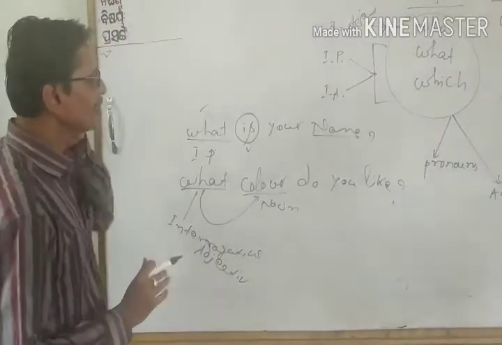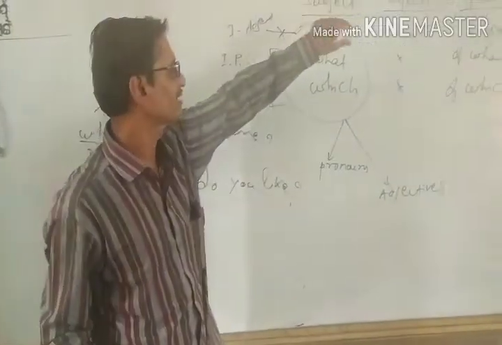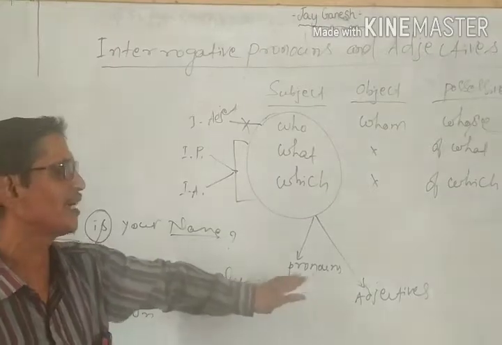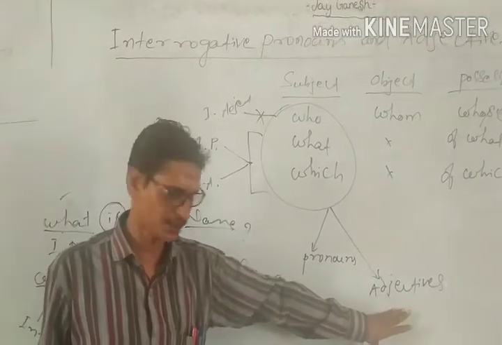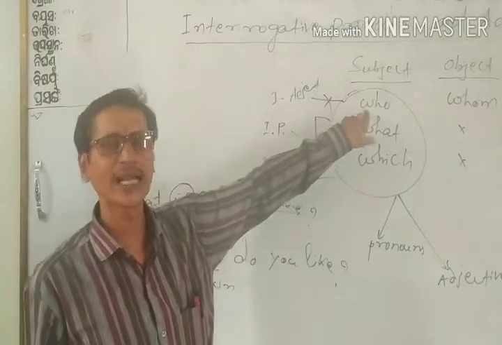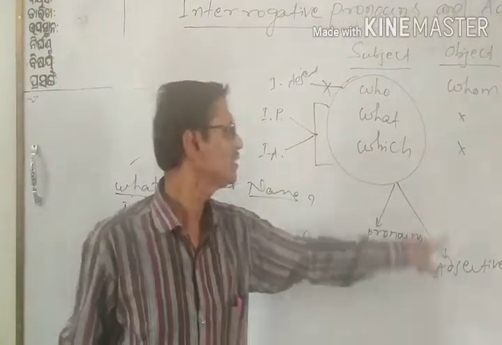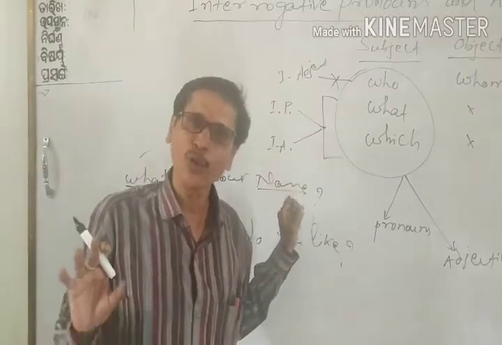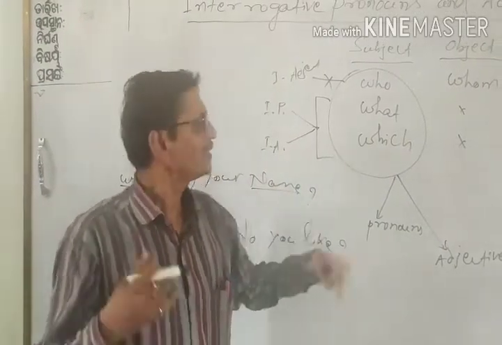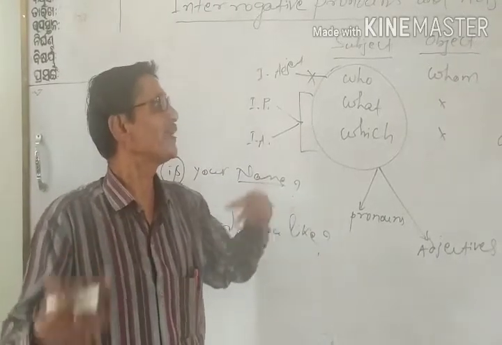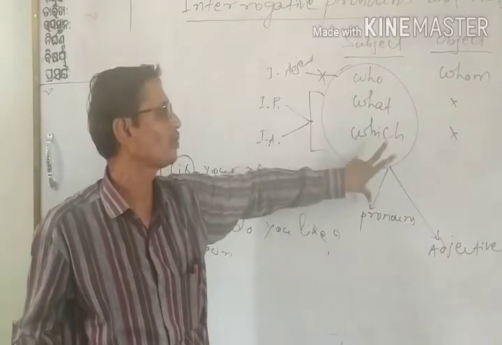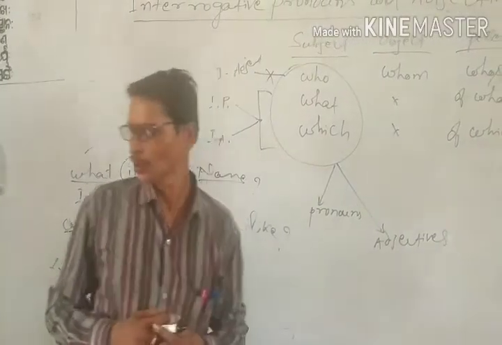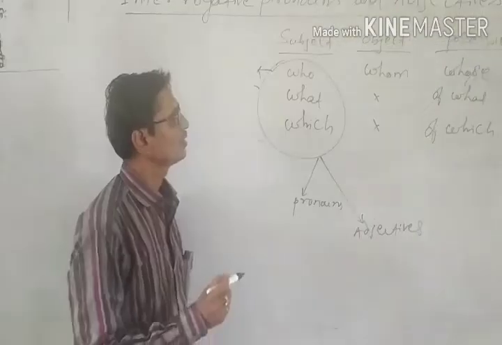Understood? So here we understood last class how these who, what, which are used as interrogative pronouns as well as interrogative adjectives. But I have told you that who can never be used as an interrogative adjective. It is always used as an interrogative pronoun. Therefore, let's discuss the next topic, the use of these interrogative pronouns and adjectives as an object. Okay? So, let's see what happens.